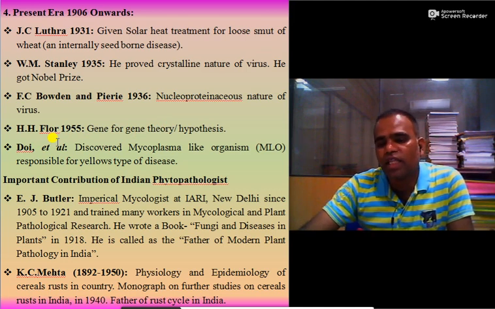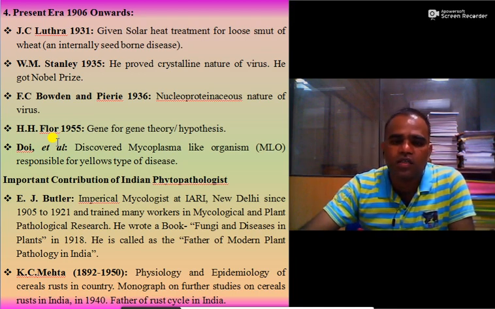So these all are the contributions of major scientists. There are a number of scientists remaining, so you must go through the book so that you can cover all the scientists, but the most important scientists I have covered here, so you must keep that in mind. Then let us see some of the Indian pathologists' contribution to the science of plant pathology.